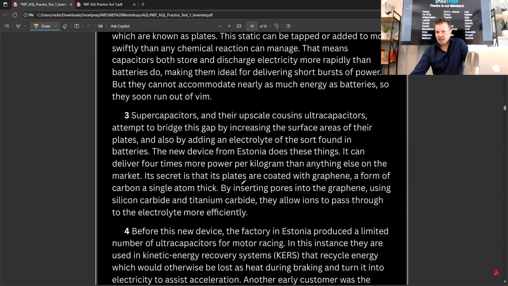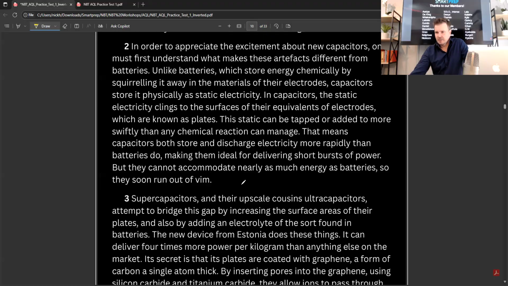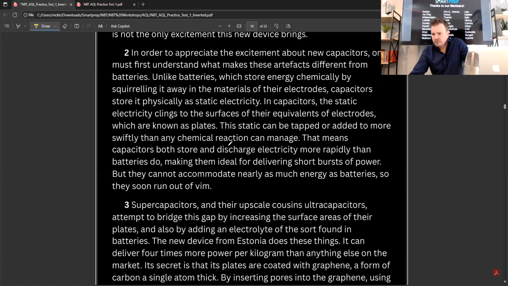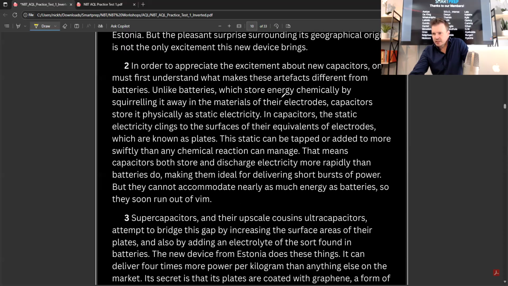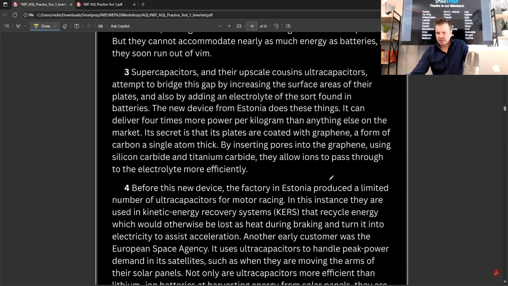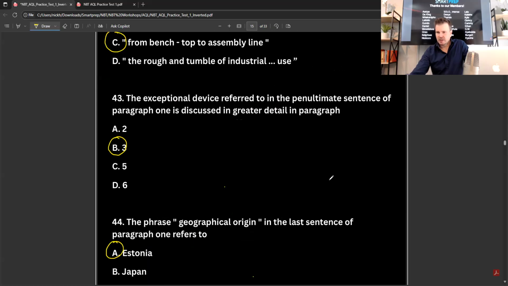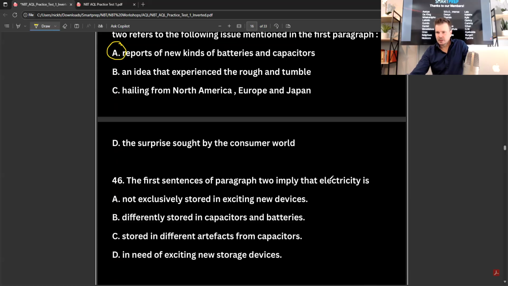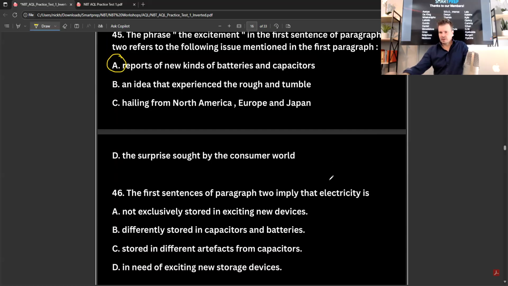We can go back and check that. Yes, so unlike batteries which store energy chemically, so in electrodes, capacitors store it physically as static. So it was indeed, I think, what I said, which was B.